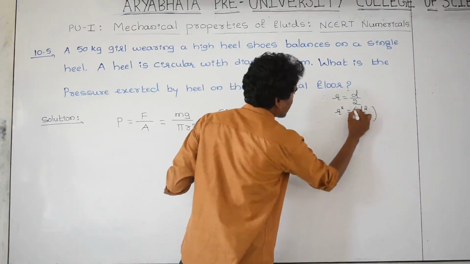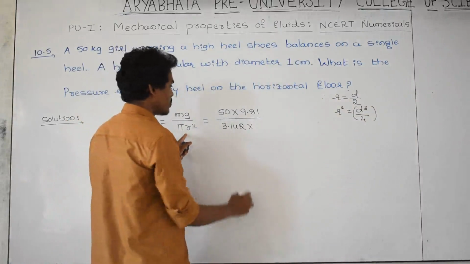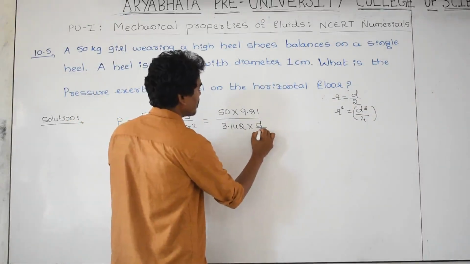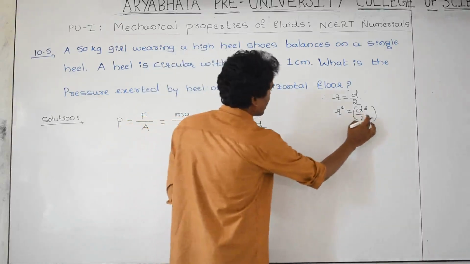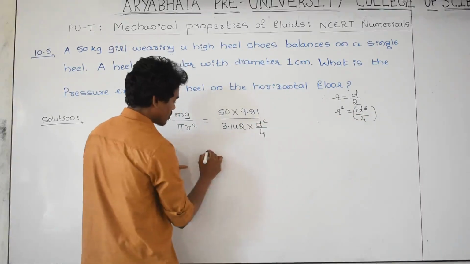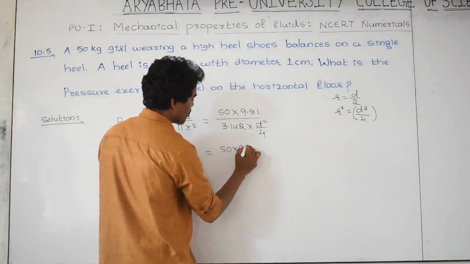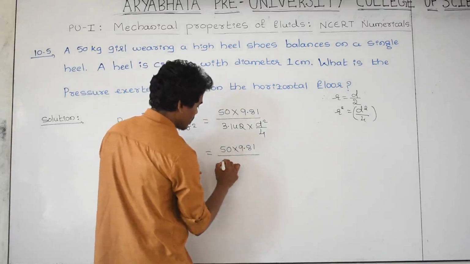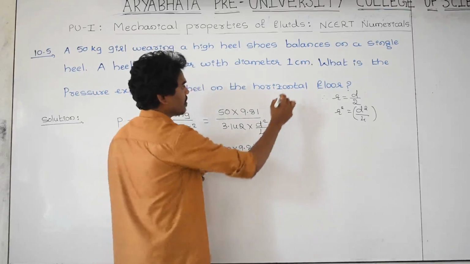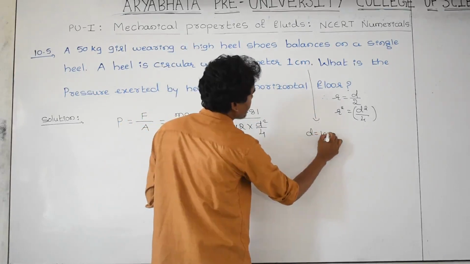Substitute 50 into 9.81 divided by 3.142 into d square, where d is 1 centimeter.